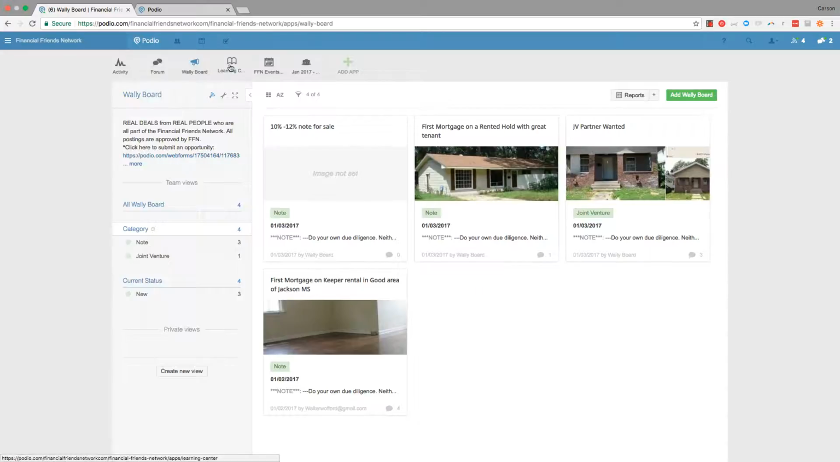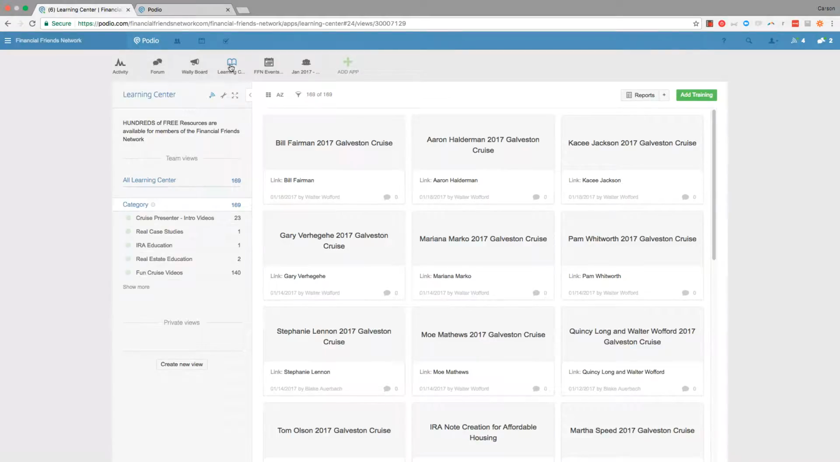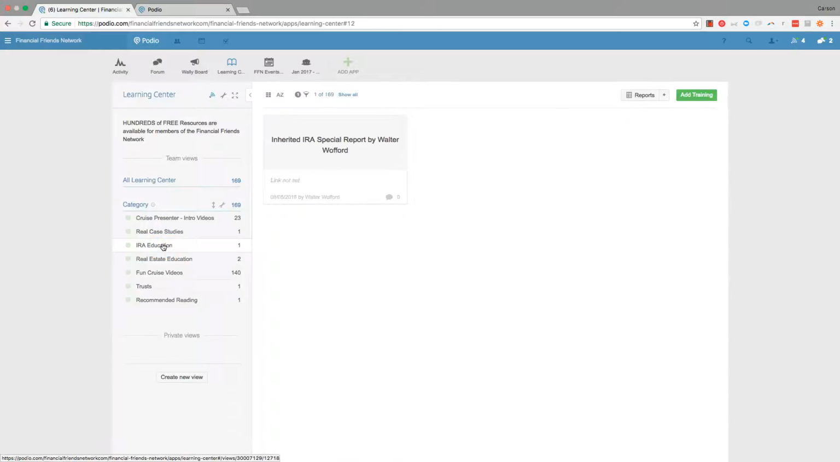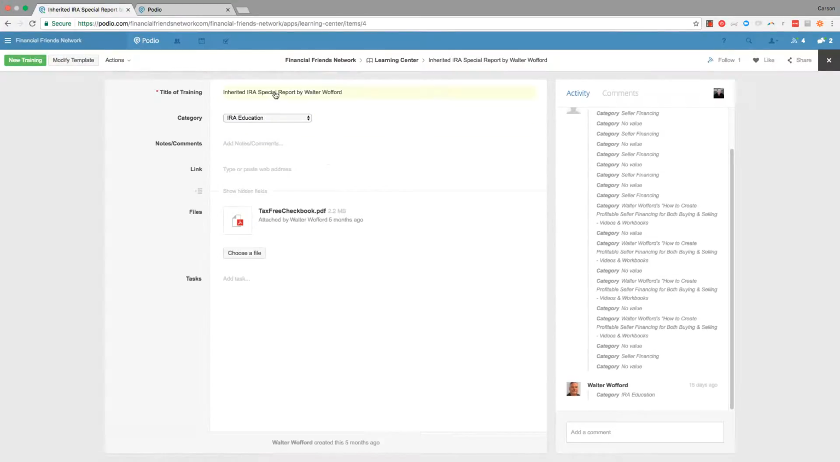Next piece is going to be the Learning Center. The Learning Center has many resources that are going to be extremely valuable for you that you can come in and find details and watch either videos, study some case studies, or look through the other options that are presented here in the Learning Center. If you look on the left-hand side and you're interested in a certain piece, say IRA education, click that quick link. It will filter down to show you exactly what you're looking for, and click into any of the items to find what you have.